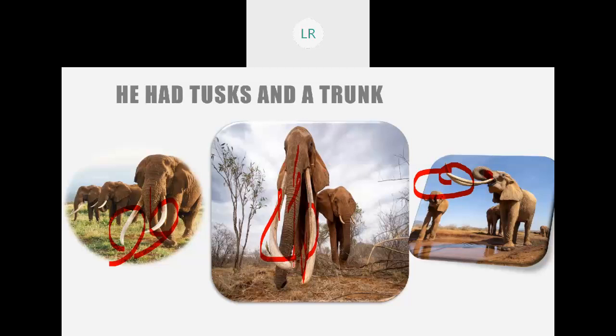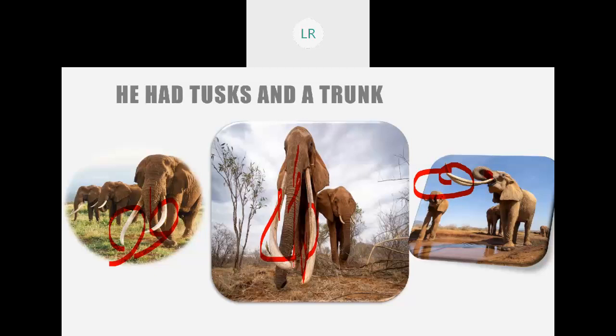With the help of a tusk, elephant can lift heavy objects. And with the help of a trunk, it can drink 8 liters of water at a time.